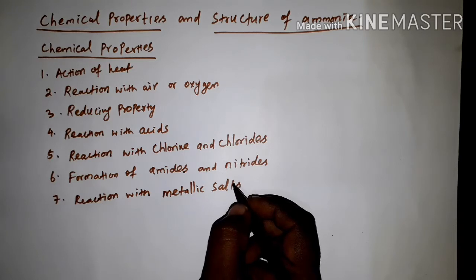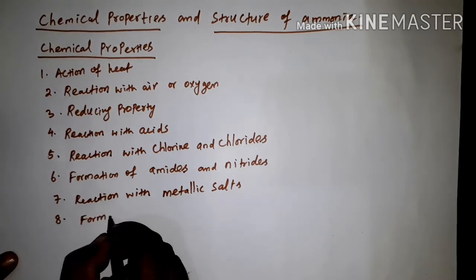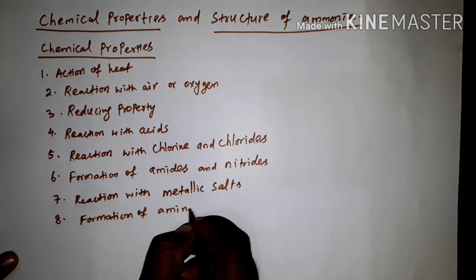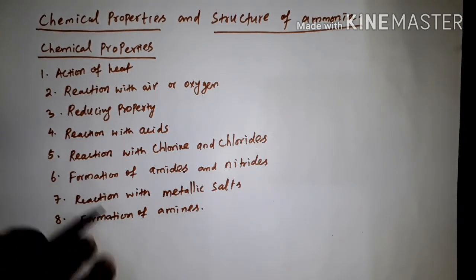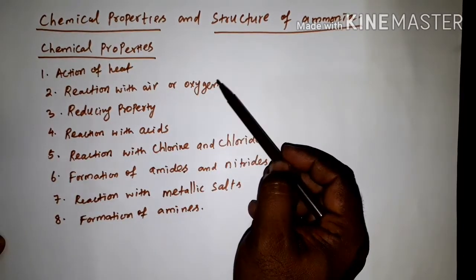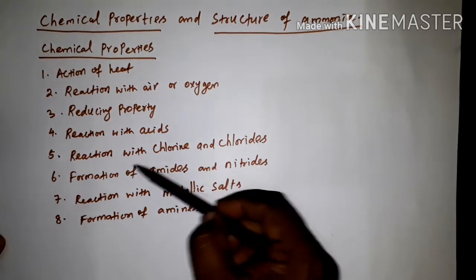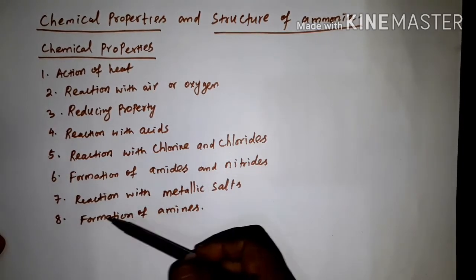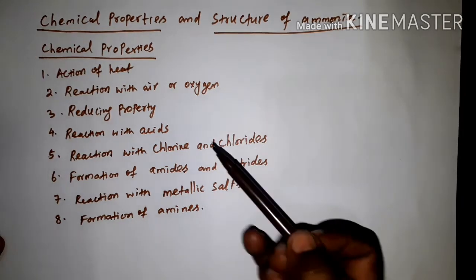And the next property is formation of amines. So there are 8 chemical properties, all are reactions. First one is action of heat, reaction with air or oxygen, reducing property, reaction with acids, reaction with chlorine and chlorides, formation of amides and nitrites, reaction with metallic salts and formation of amines. So we will see one by one.